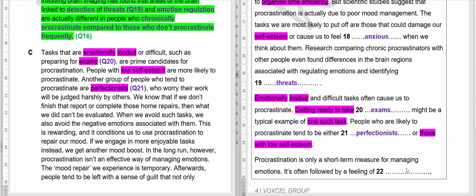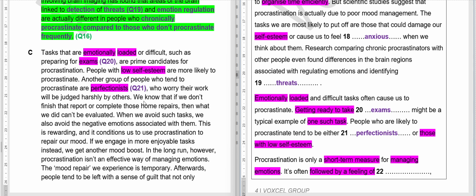It's something about emotion. Okay, let us mark some keywords. Short term, only for a few minutes, few hours, few days, something like that, to manage your emotion. Managing emotion, manage emotions, and followed by a feeling of some feeling. Okay, we have to find what feeling this is.